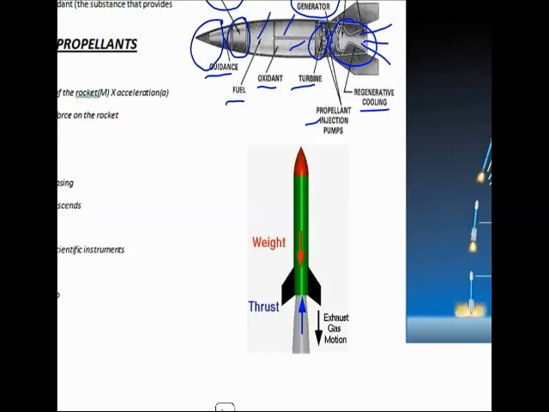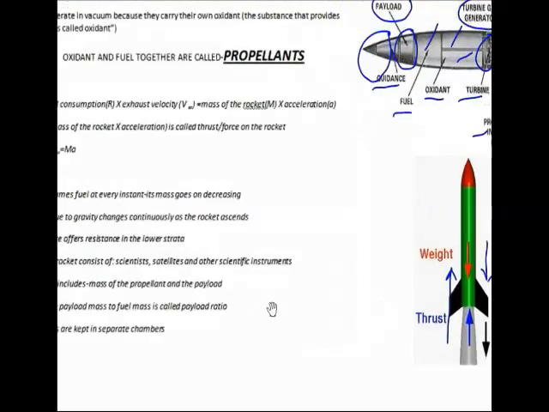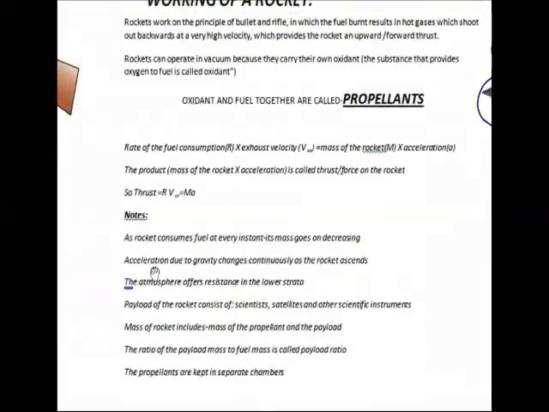Because of the exhaust gases in the downward direction, it gives a forward upward thrust, and that is why the rocket moves upward, and at the same time the weight of the rocket is always being pulled because of the gravity towards the earth. Now let us go on to understand the concepts, the working principle of the rocket.